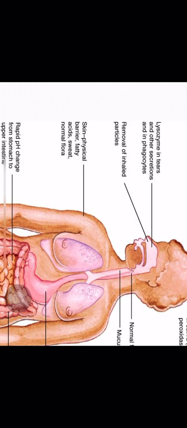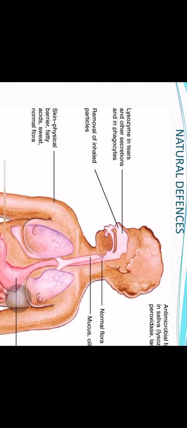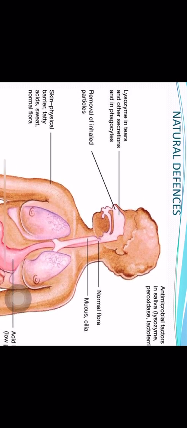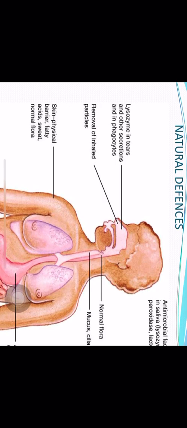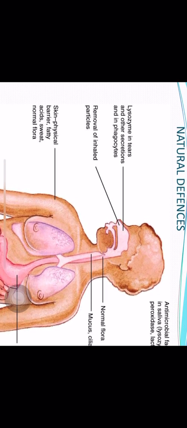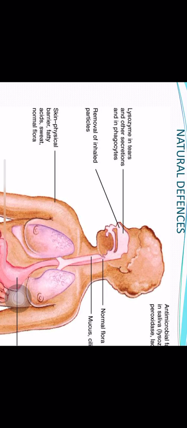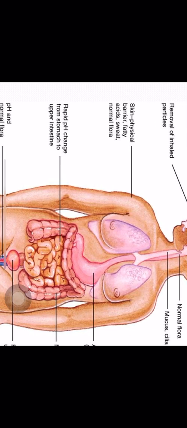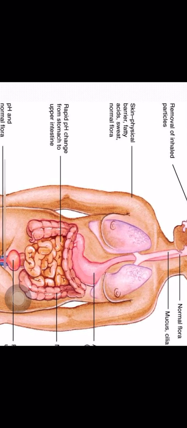See, in tears, lysozyme are there, and in phagocytes. And then antimicrobial activity in saliva is there. The normal flora, they are present in the mucous membrane. They will prevent the foreign bacteria from lodging. Mucus and cilia, they throw out the microbes outside the respiratory tract. स्किन में फिजिकल बैरियर है, फैटी एसिड है, फैट है, नॉर्मल फ्लोरा है. These all factors will prevent foreign organisms from lodging.